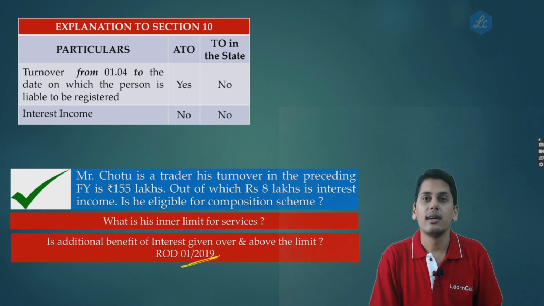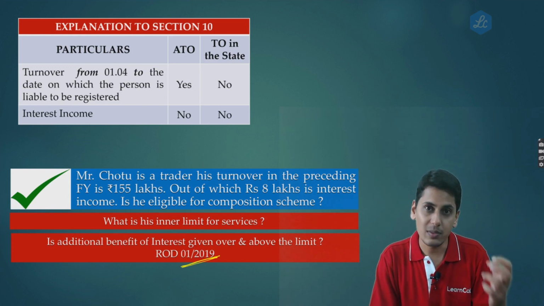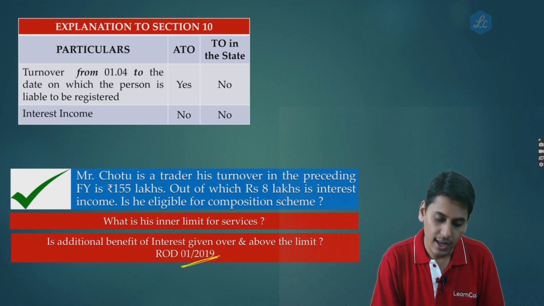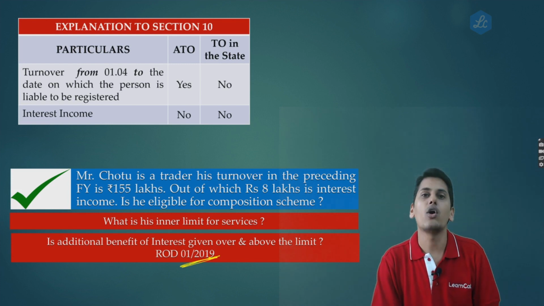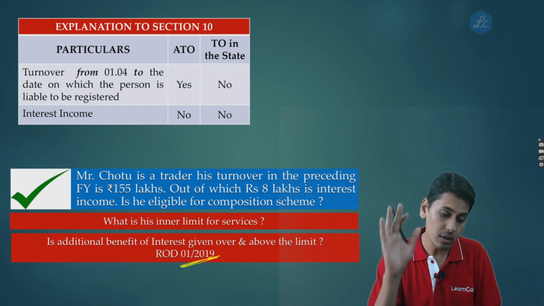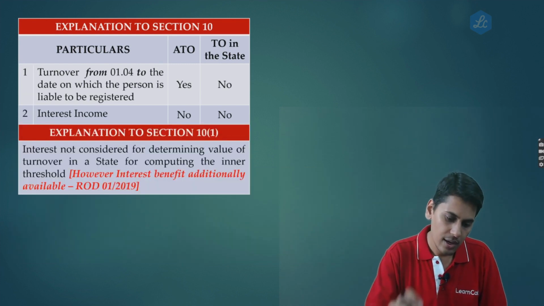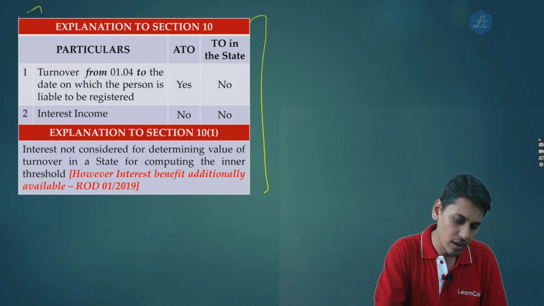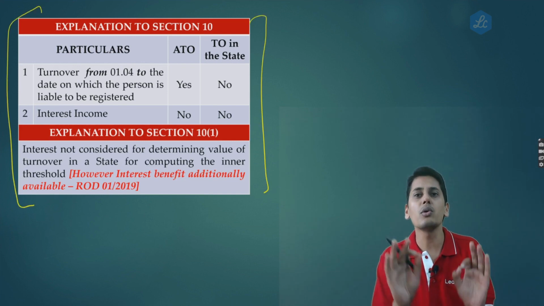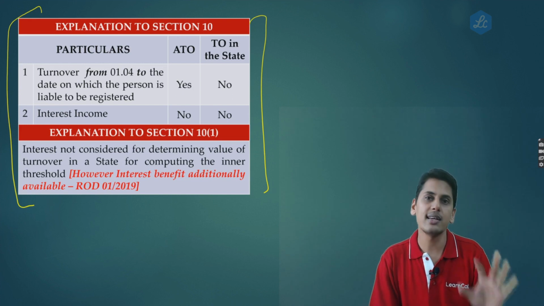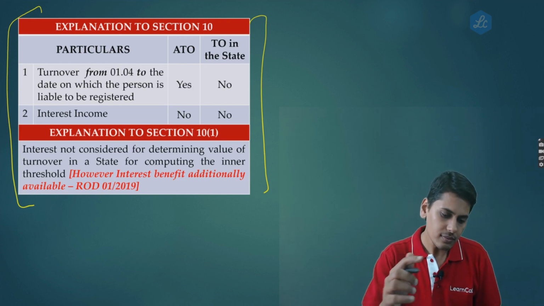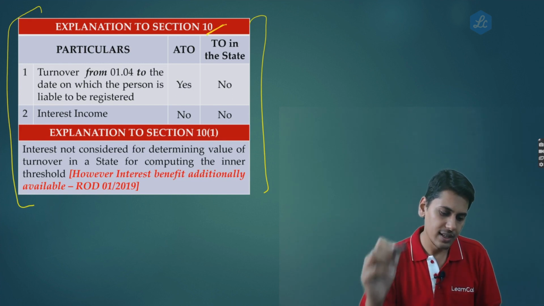So friends, this result is what we are getting from explanation to section 10 subsection 1 read along with Order Number 1/2019. I am sure we are clear with whatever we have discussed. Friends, this is the final summary. If you have not followed so far, it is more than sufficient if you understand and capture this.